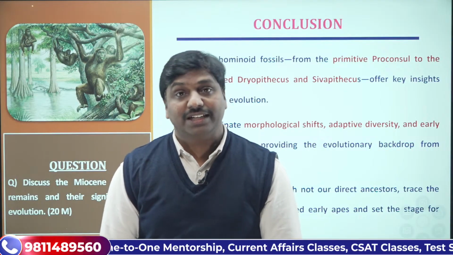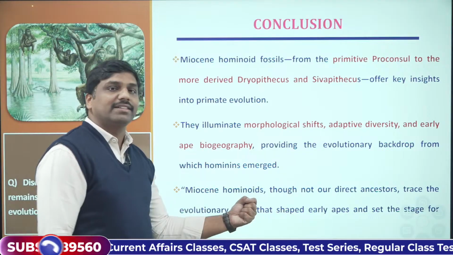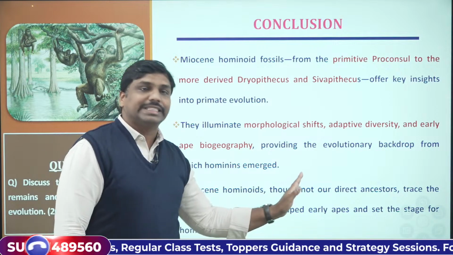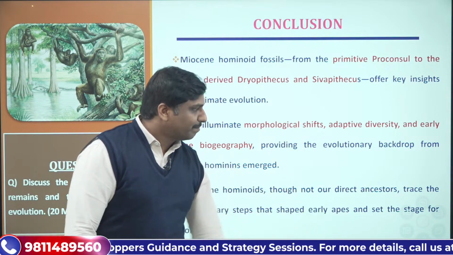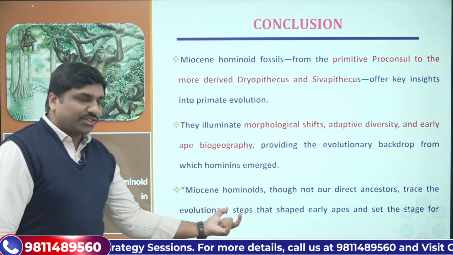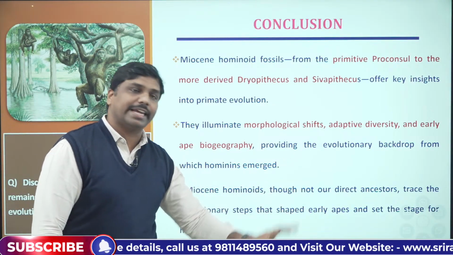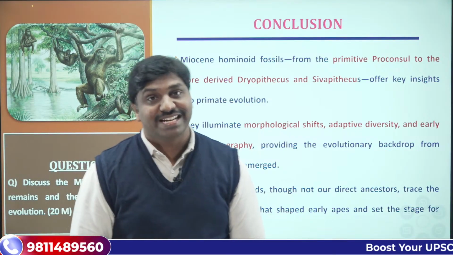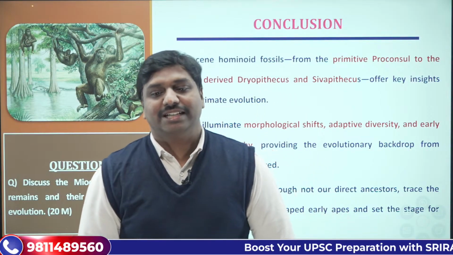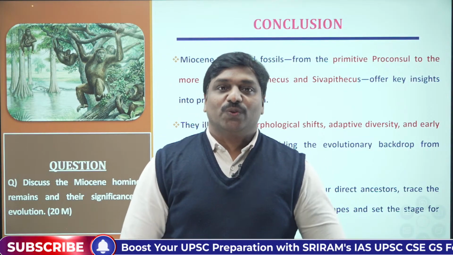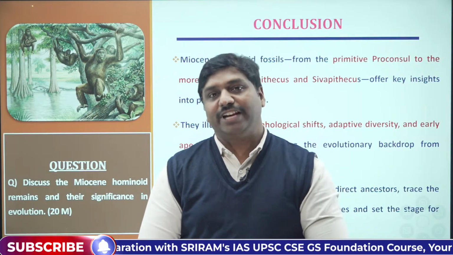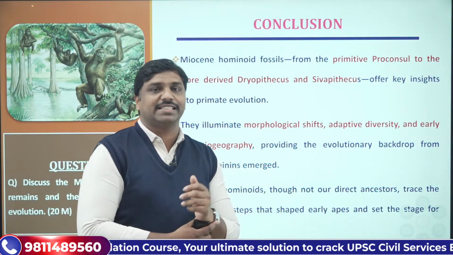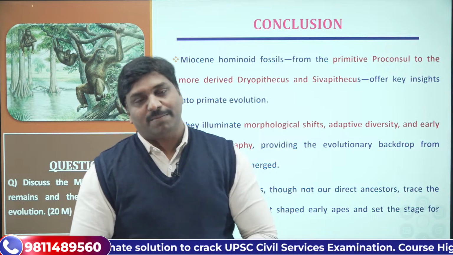Finally, you can conclude the answer by mentioning that the Miocene hominoids, though not our direct ancestors, let us trace the evolutionary steps that shaped the early apes and set the stage for the evolution of hominins. That's what you can mention in the conclusion. So that's the way to proceed for this answer. Right? I hope it is clear to you all.